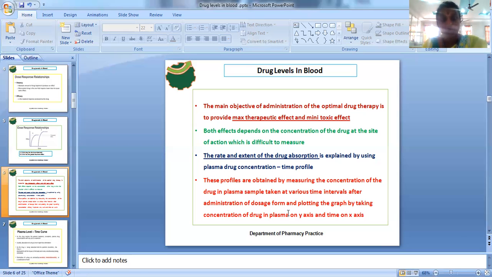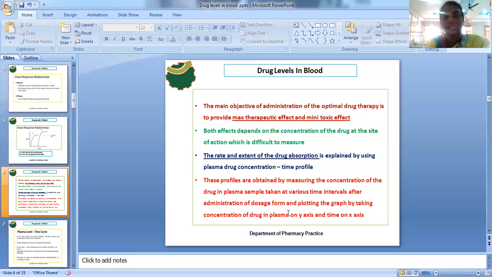Both the maximum therapeutic effect and the minimum toxic effect are the parameters responsible for proving that the drug therapy you are giving to the particular patient is the optimal therapy. Both effects depend upon the concentration of the drug at the site of action, or simply the concentration of the drug present in the plasma, which is difficult to measure.